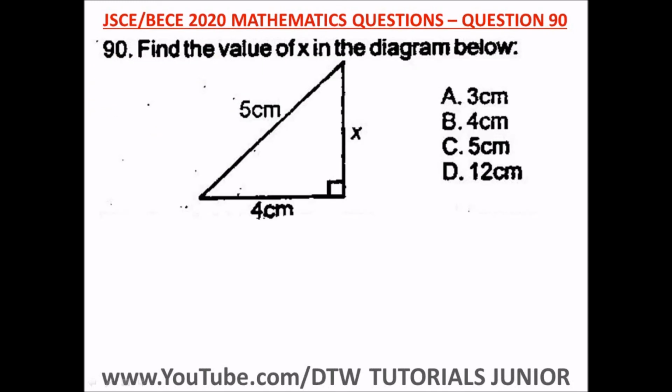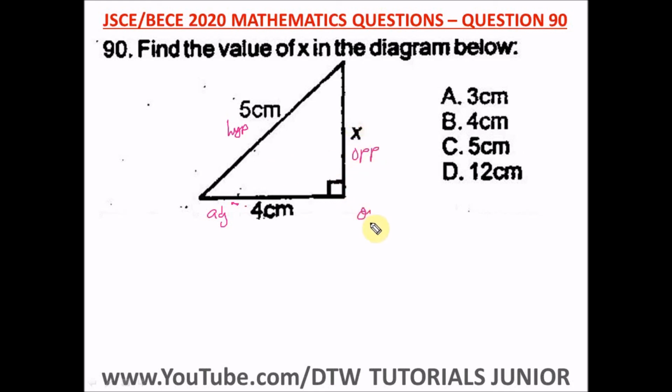Question 90 of the Junior WAEC 2020 Mathematics Past Question, that's your BECE exam. It says find the value of x in the diagram below. So we have this triangle. This is just Pythagoras' theorem. This is the hypotenuse, we have this as our adjacent and this as our opposite. So we're looking for the opposite.